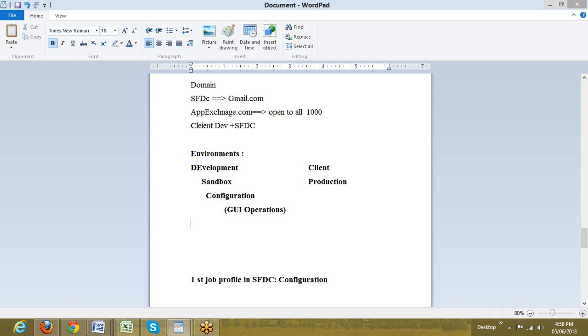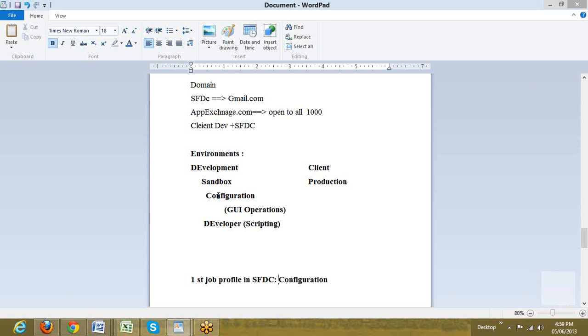The second type of sandbox is called the developer sandbox. Here everything is achieved through scripting. We perform scripting here, and whatever task is achieved, we do it through scripting.